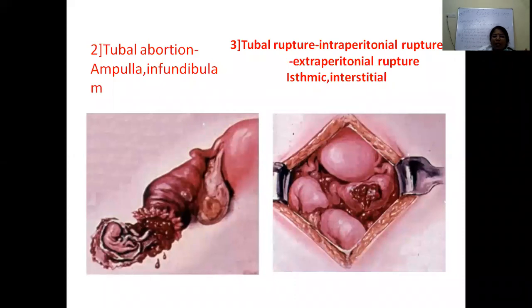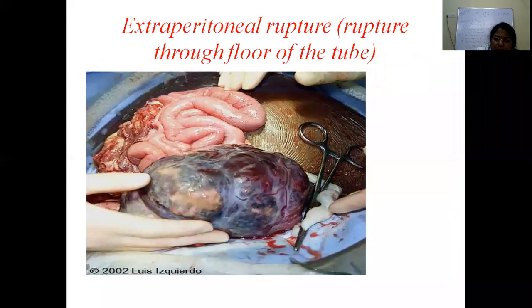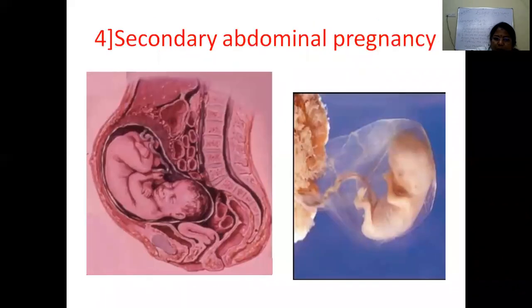Usually tubal rupture happens when the pregnancy is in the isthmic region and the interstitial region. In the isthmic region, it is usually around 6 to 8 weeks. The pregnancy doesn't go beyond 6 to 8 weeks of amenorrhea. But in the interstitial region, the pregnancy can grow to around 12 to 16 weeks, and usually the patient will come to the casualty with a second trimester sudden collapse. So this is the extraperitoneal rupture through the floor of the tube.